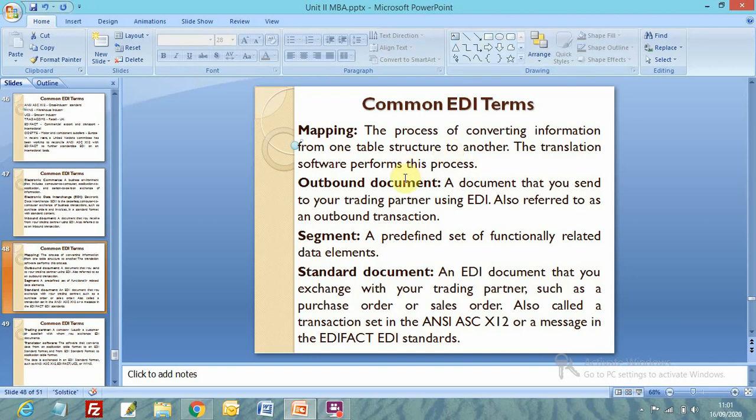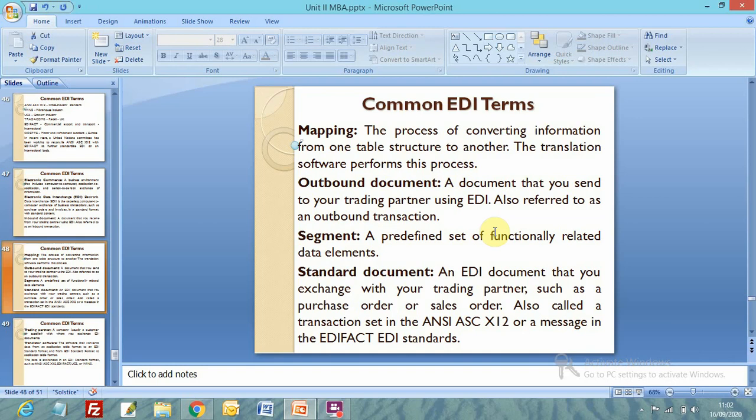Segment is a predefined set of functionally related data elements, like a sentence in a language. A predefined set of functionally related data elements arranged so that they make sense.